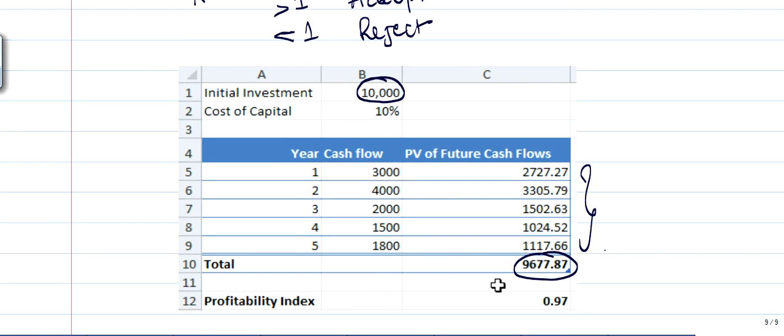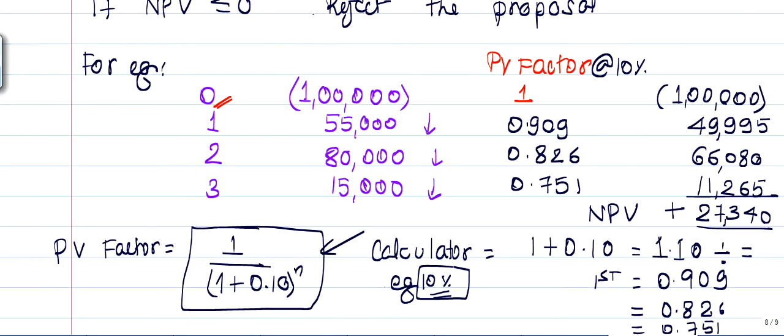So let's have this one. We have to add all these inflows, all the inflows divided by cash outflow. 49,995 plus 66,080 plus 11,265 divided by 1 lakh. It should be more than 1, so it should be accepted.